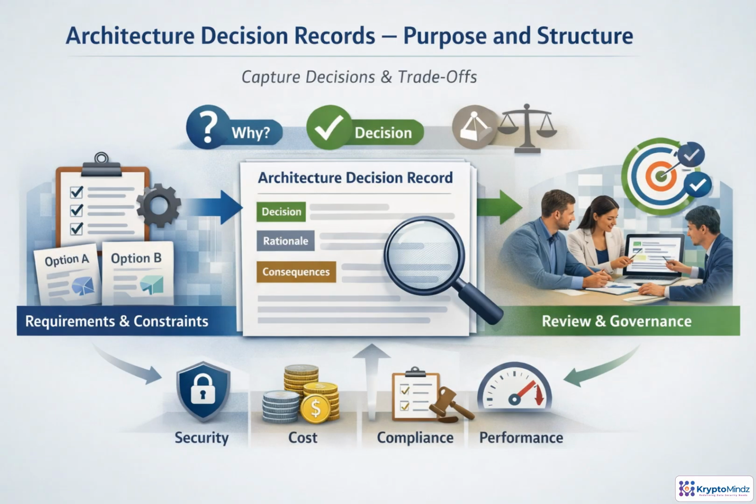An architecture decision record turns a choice into organizational memory. It starts with the context, the requirement, constraint, or problem forcing a decision. Then it records the options considered, the decision made, and the rationale for choosing it. It also captures consequences, risks, status, owner, and date. That structure creates traceability from business drivers to architectural outcomes and prevents teams from reopening the same debate months later. For high-impact areas like security, cost, compliance, performance, vendors, or platform strategy, ADRs give governance reviewers evidence, not opinions.